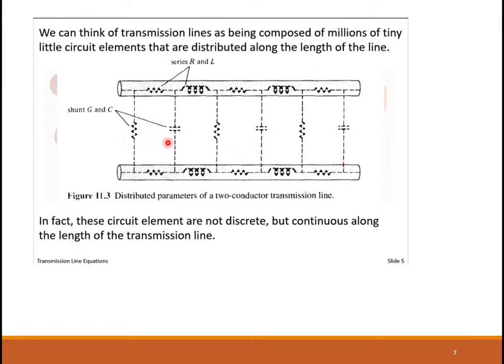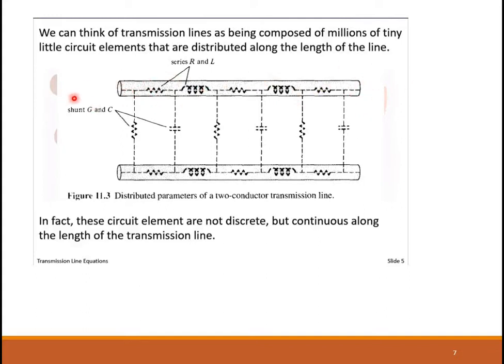This G and C corresponds to the conductance and the distributed capacitance of the dielectric. And the series components here correspond to the resistance and the inductance of the series conductor, the conducting wire.